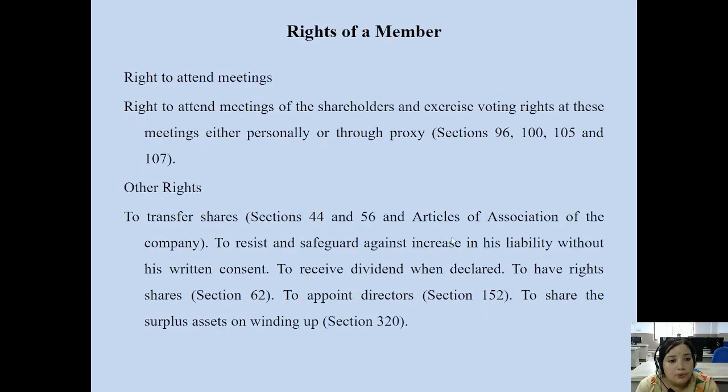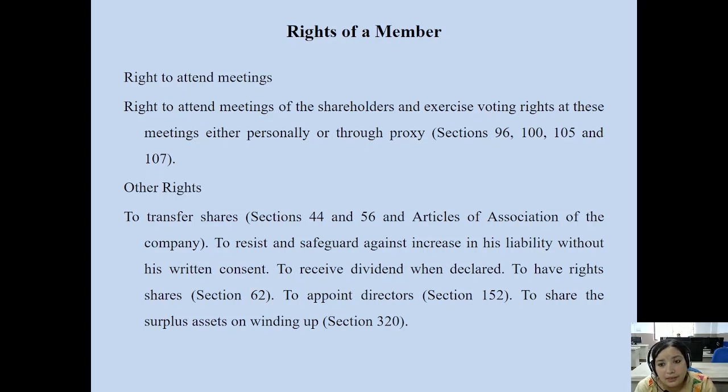The next right is the right to attend meetings of the company, whether it is annual general meetings, extraordinary general meetings, or class meetings of the company. The members, the shareholders of the company, have an official right to attend the meetings of the company as a shareholder, as a member, and exercise the voting right at these meetings either personally or through proxy.